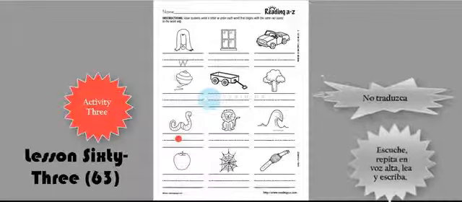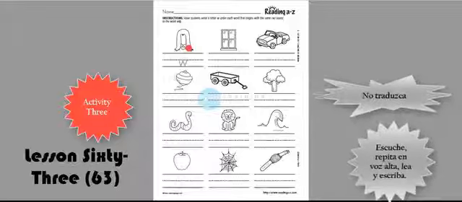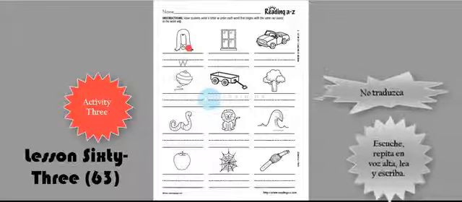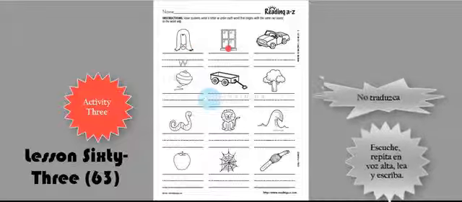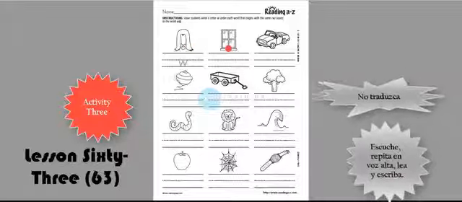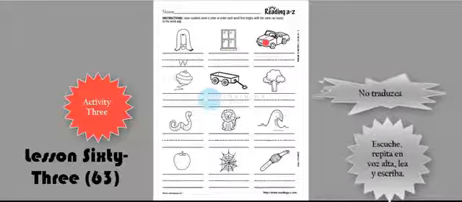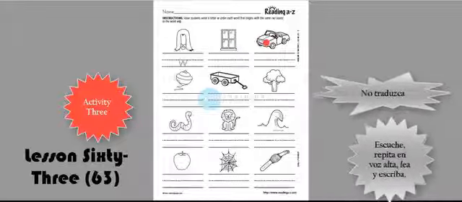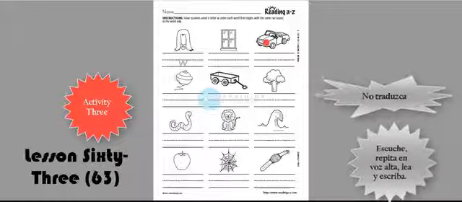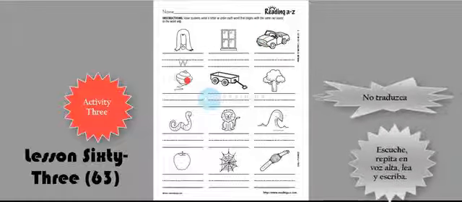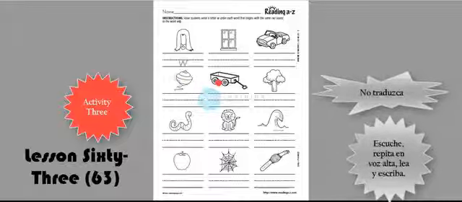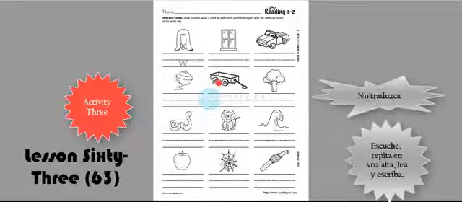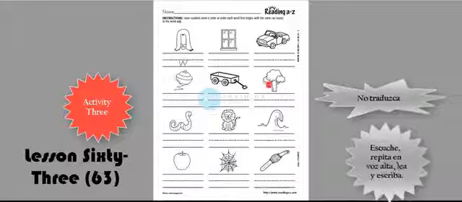Let's name them first. Wig. This is a wig. Window. This is a window. Car. This is a car. Top. This is a top. Wagon. This is a wagon. Tree.